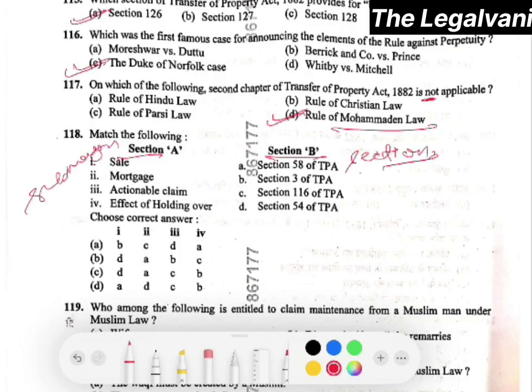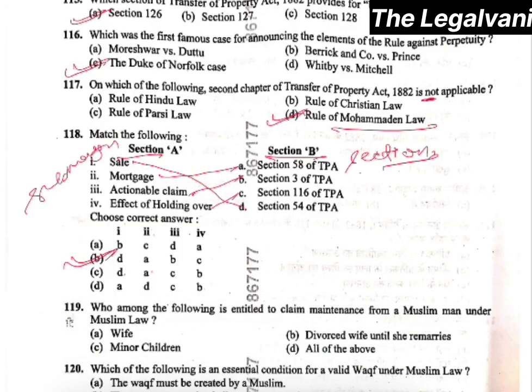So, as we all know, sale, mortgage, stays, and actionable claim would be this, and effect of holding one would be this. So, 1D, second A, third B, and fourth C. So the right answer would be option number B, right?